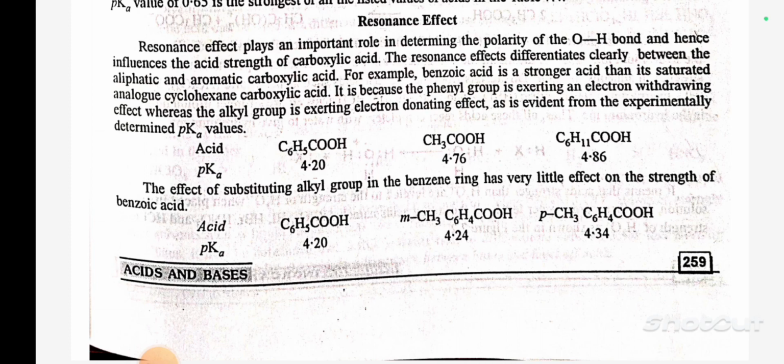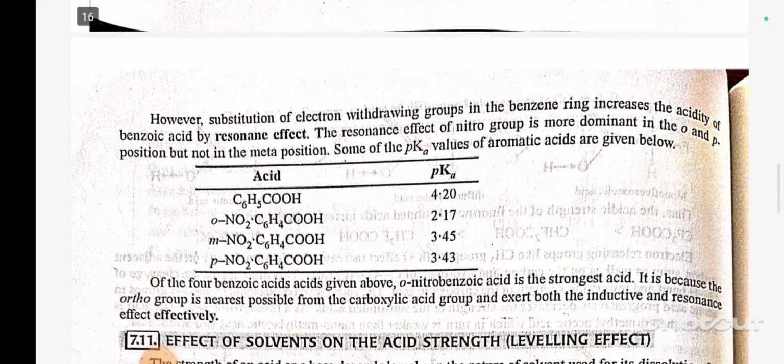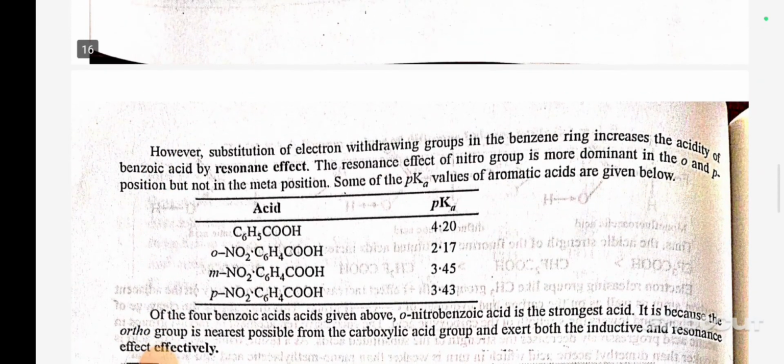The effect of substituting an alkyl group in the benzene ring has very little effect on the strength of benzoic acid. However, substitution of an electron withdrawing group in the benzene ring increases the acidity of benzoic acid by resonance effect.